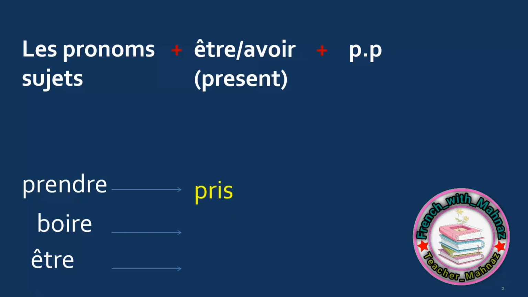Its PP is pris. Boire, to drink, its PP is bu. And then être, to be, PP is été. You see, it changes drastically. So you have no choice than making a list of the most common ones, like 10 of them or 20 of them, and then learn them by heart.